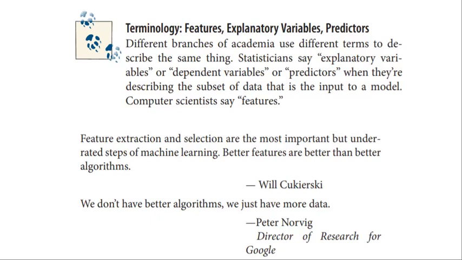And Peter Norvig, who is a director of research at Google, says that we don't have better algorithms, we just have more data. So more data and more accurate feature selection can lead to a good model. But how do we say the features we have are better features? More data is sometimes just more data. It may not add any meaning at all.